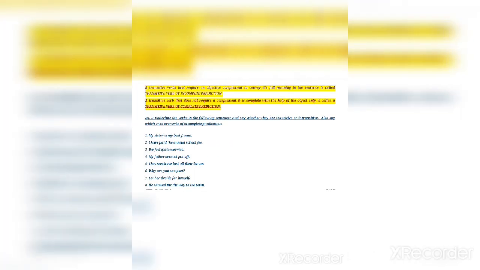Then after 6, why are you so upset? So here are is the verb and it is an example of a verb of incomplete predication. Then 7 is let her decide for herself. So the answer is decide, that is an intransitive verb.